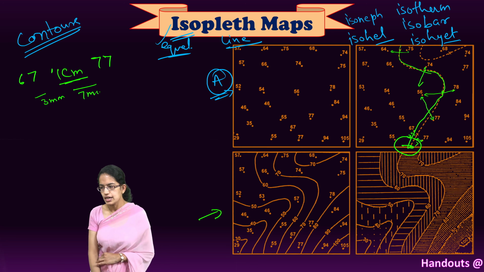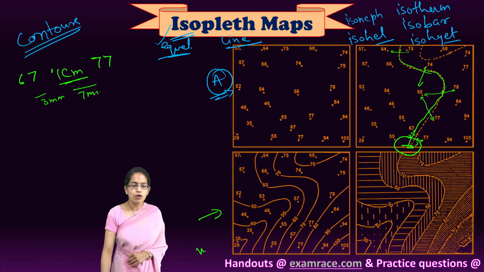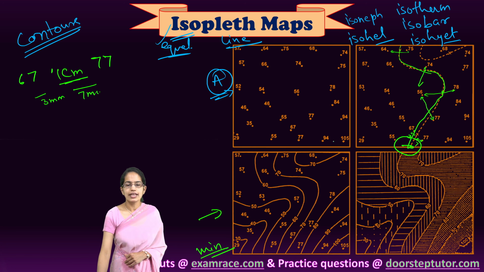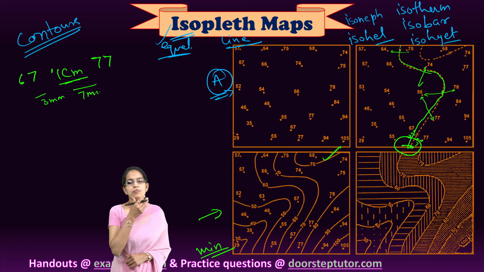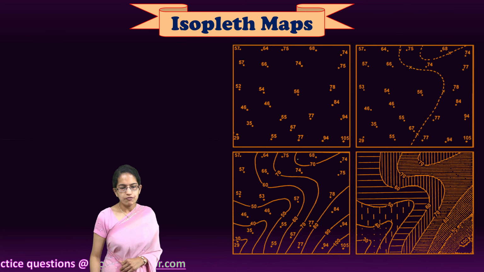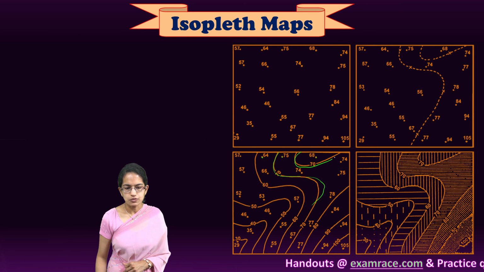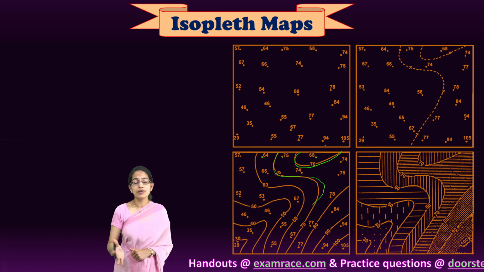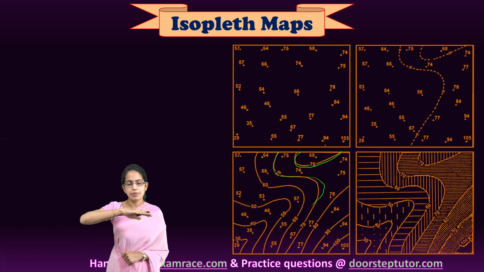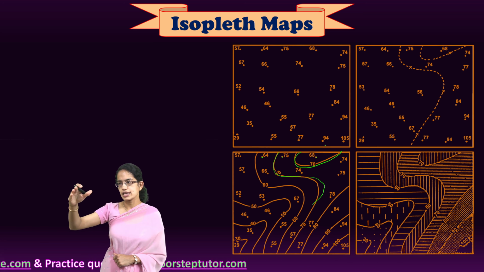Again, here the rule remains the same. We draw the isopleth of the minimum value first, and then we move towards the maximum value, and that is a good way of representing the values. Now here, if you look closely, what is important, you have 75 and again 68 and here again 64. That means there would be a line of 70 and a line of 70 again. So let's say if it is talking about height, it would appear as a hill going up, and then the height is again coming down.